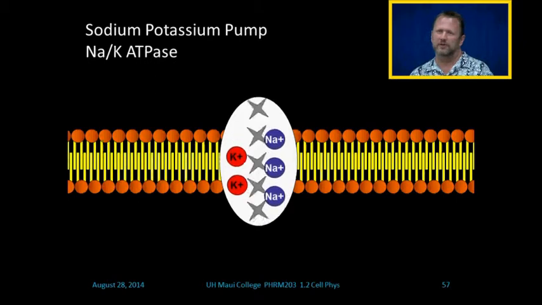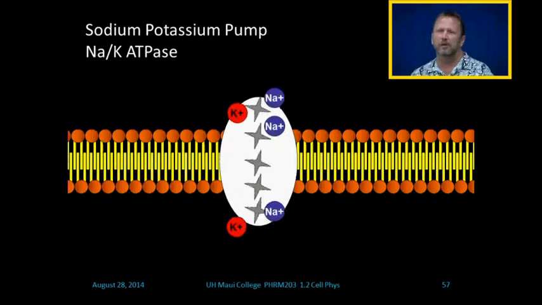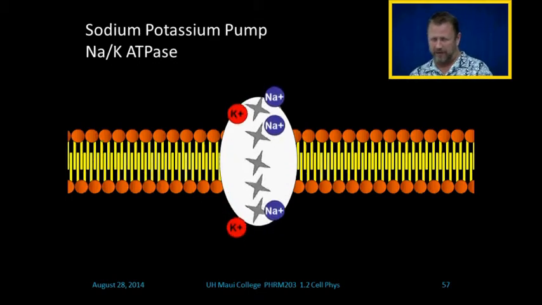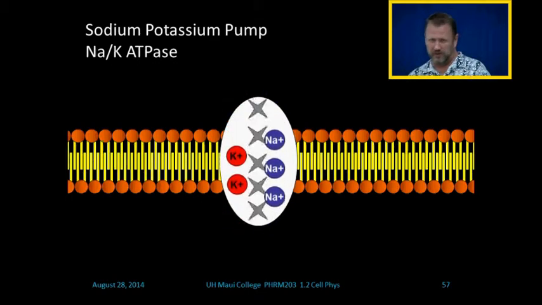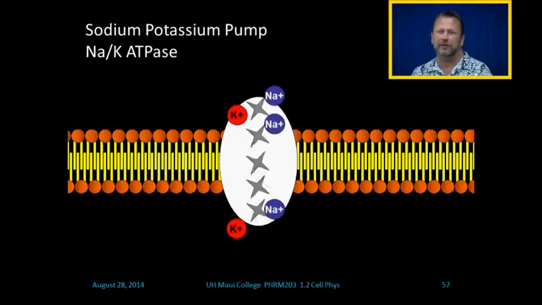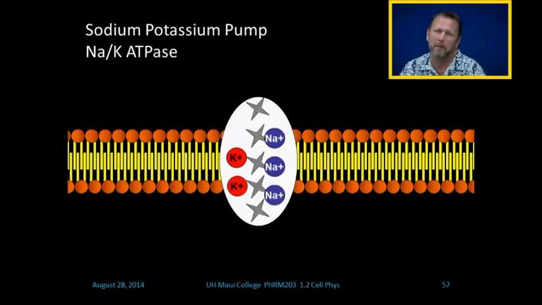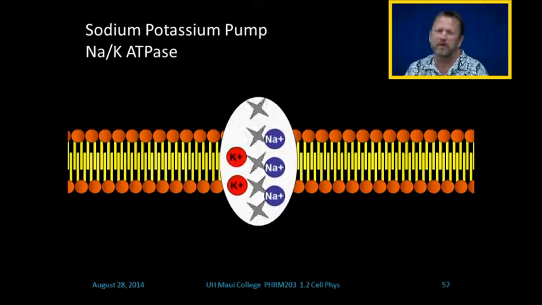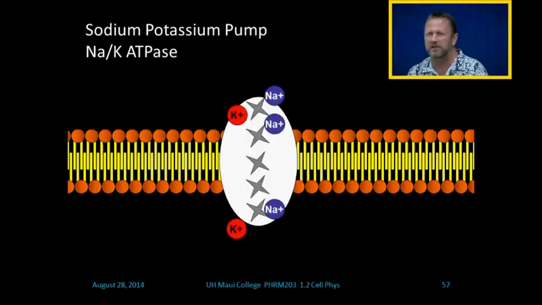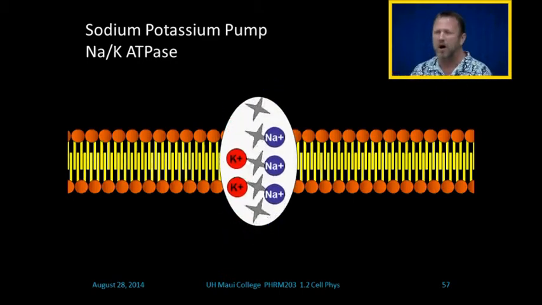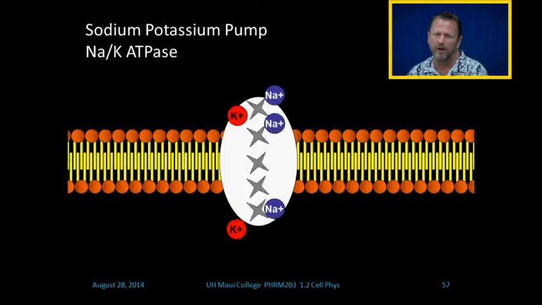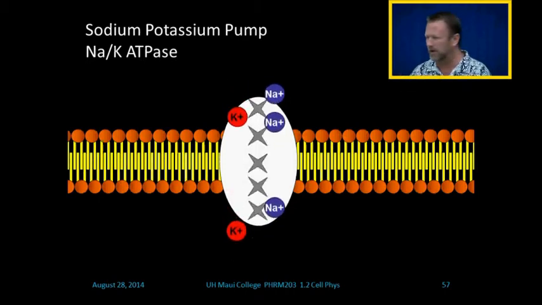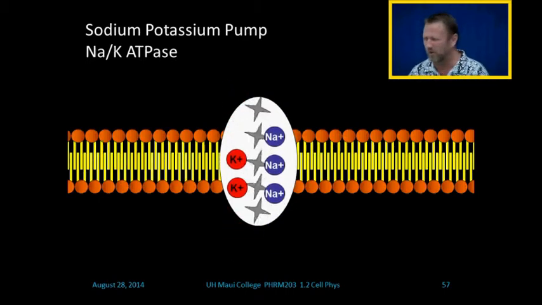Let's talk about some proteins that I'm sure you've heard before. The sodium-potassium pump. The sodium-potassium pump uses ATP to push sodium out of the cell and put potassium into the cell. And what this does is create a capacitance, an electrical capacitance across the membrane, essentially creating a battery across the membrane. So some things can use the energy of ATP without even metabolizing ATP. They can use sodium as a driving force. And so we're going to talk more about that. The sodium-potassium pump creates an electrical gradient across the membrane. It's okay. Sodium-potassium pump is a protein. That's what I wanted you guys to know.